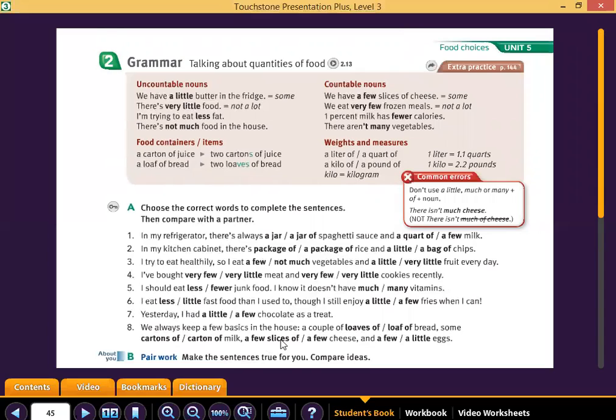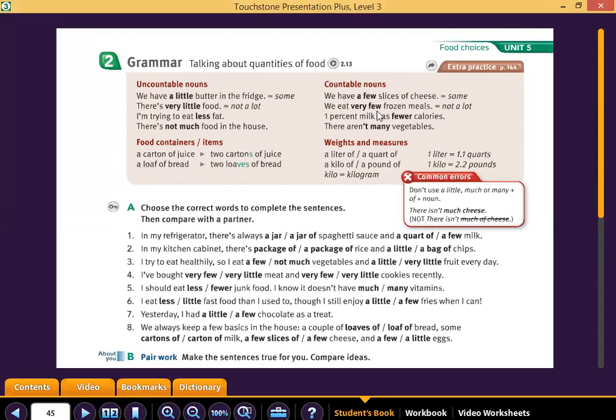Now we are going to analyze this exercise. In my refrigerator, there is always a. When we have spaghetti sauce, we are going to use a jar of, okay? In this case, un frasco de. And also the milk is sold by a quart of milk.